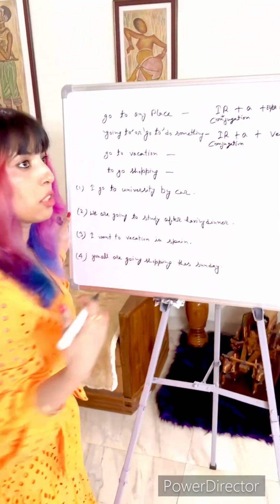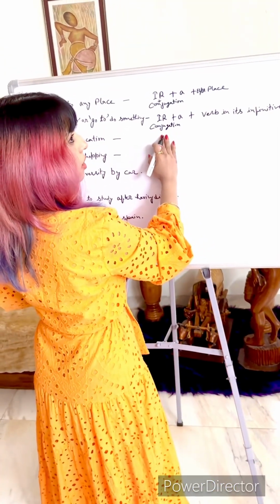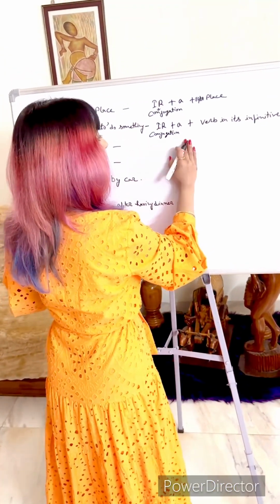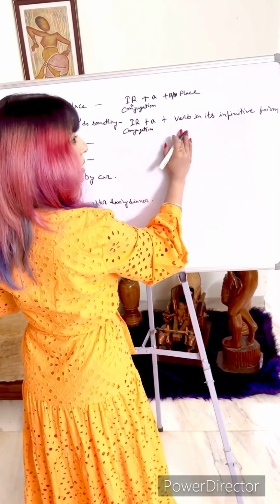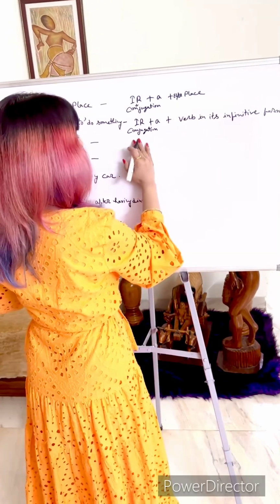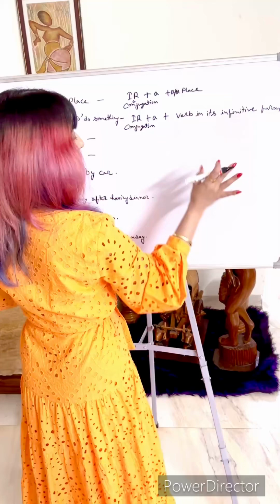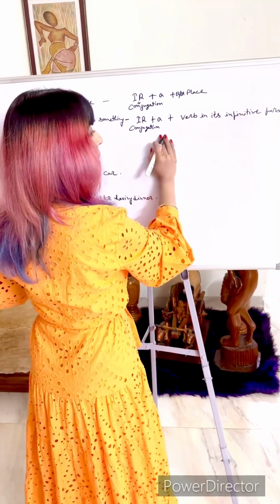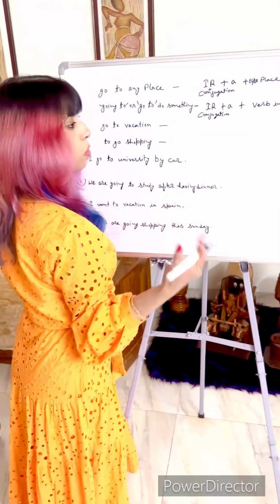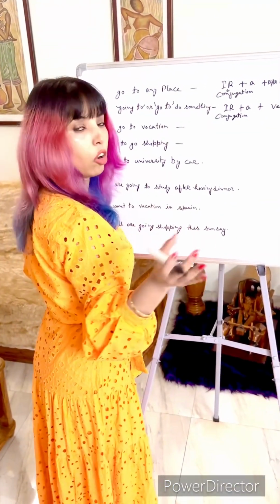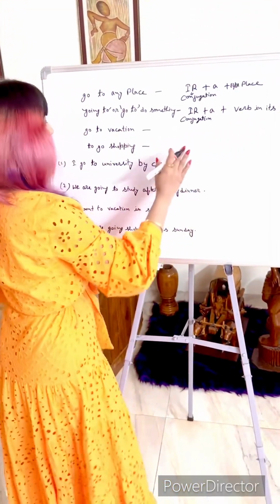So if I want to say I'm going to study, your form of ir is voy a estudiar, voy a cenar, cenar means to have dinner, voy a dormir, dormir is to sleep. Voy a tomar, to have, like I'm going to have un café, a coffee. So this is the second structure.